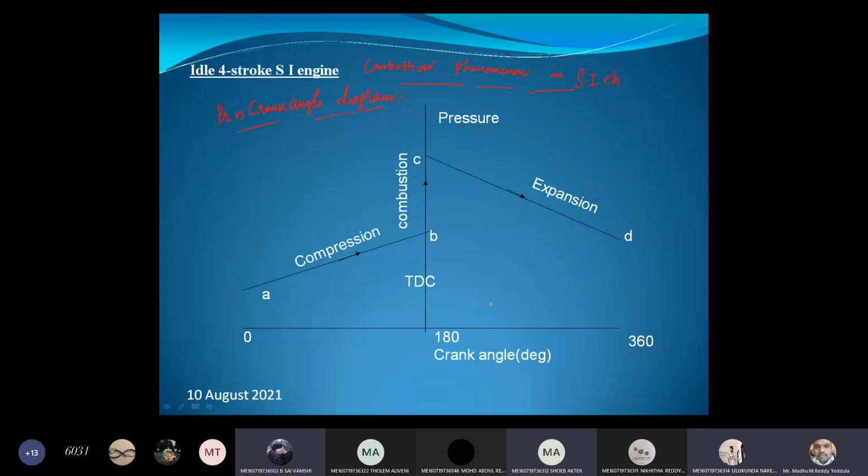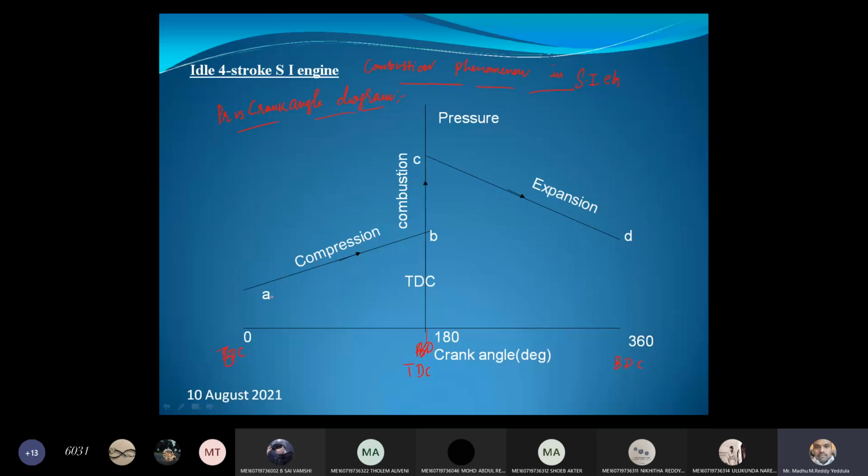Now, as we know, this is bottom dead center, and this is top dead center. Again, this is bottom dead center.